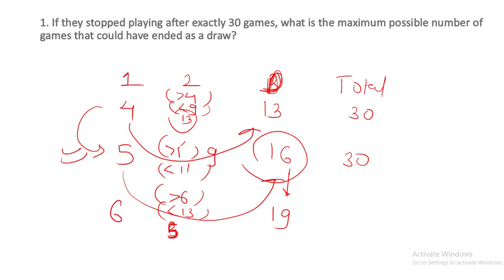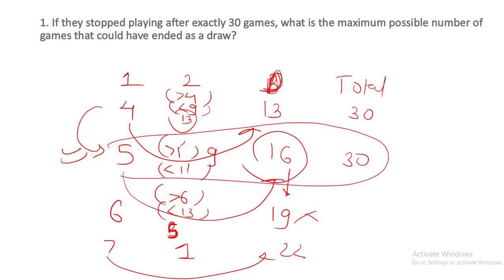But ये possible नहीं है. Second player should win more games than first player. Hence this is not allowed. अगर इससे ज़्यादा करोगे, 7 and then 22, number of games won by second player will be only one in this case. Again violating our condition. Okay. So only case satisfying is this. In this case the number of draws are 16. So answer for first question is 16.